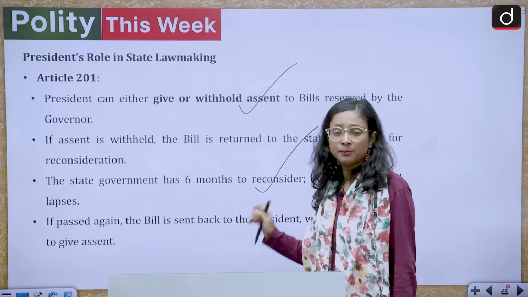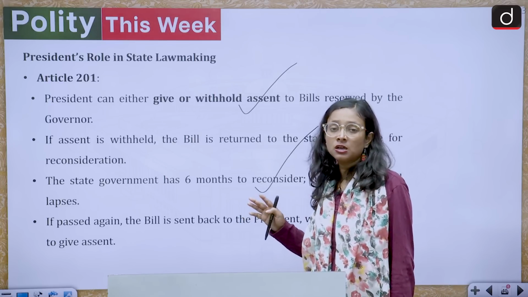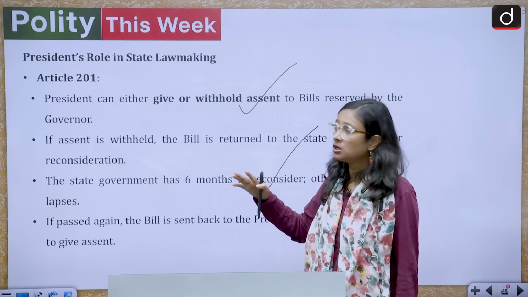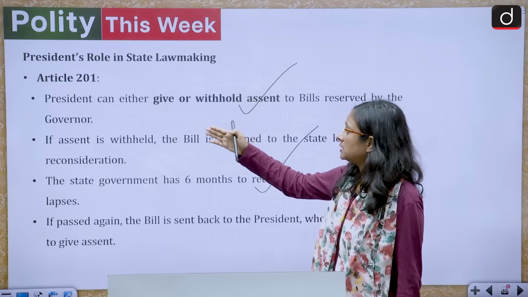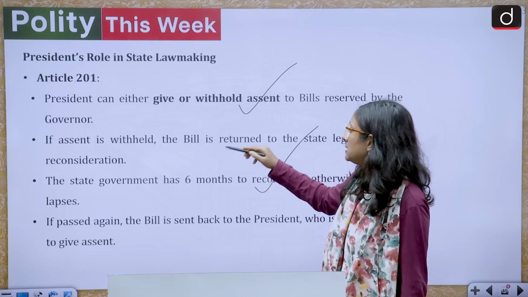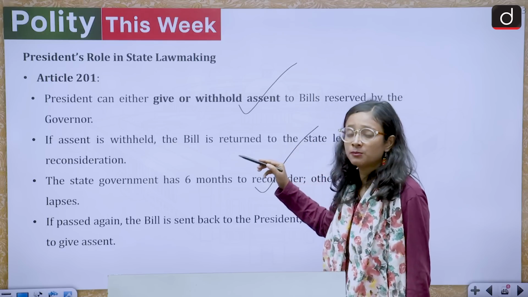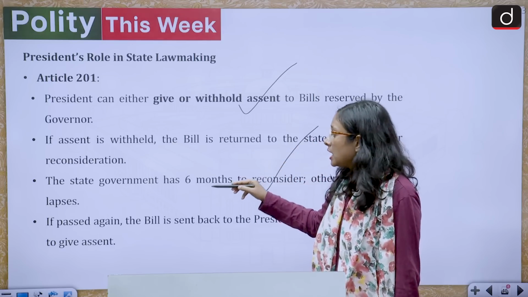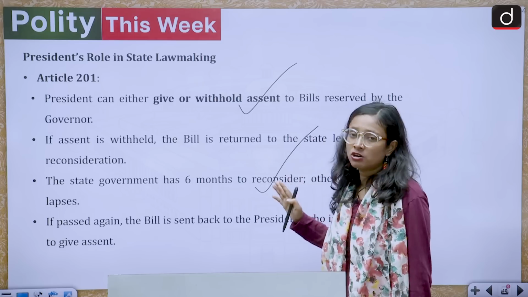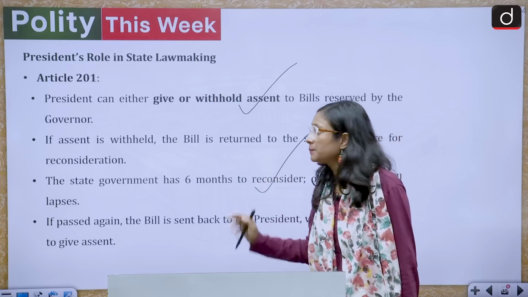So if the same bill which has been reserved by the governor is sent to the president, what will the president do in that situation? So this provision, the president can either give or withhold the assent. If assent is withheld, the bill is returned to the state legislative assembly for the reconsideration. State government has 6 months to reconsider, and if it's not sent, it lapses. So this is the thing.